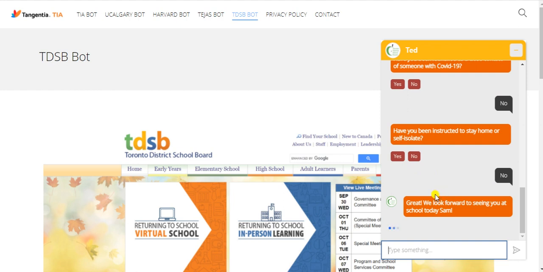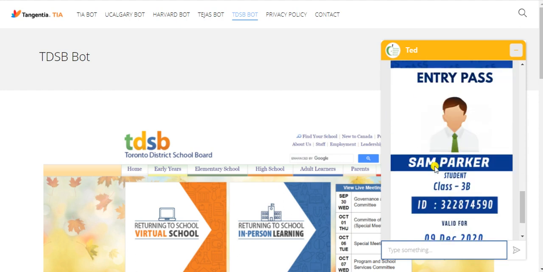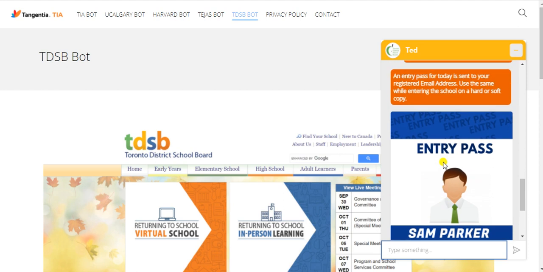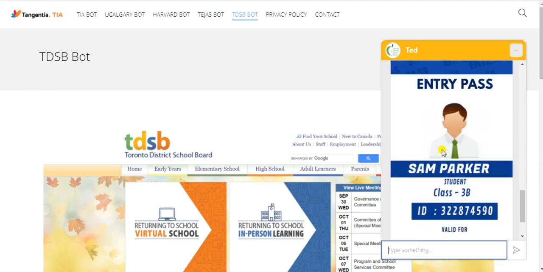Okay, so it says, great, we look forward to seeing you at the school today, Sam, and an entry pass for today is sent to your email address. Use the same while entering the school on a hard or soft copy. So this is the entry pass which actually is sent to Sam.